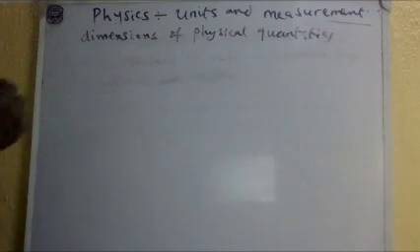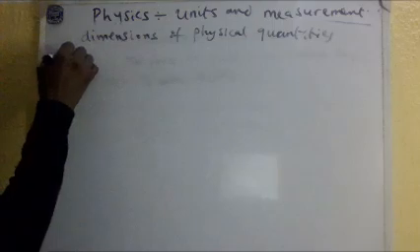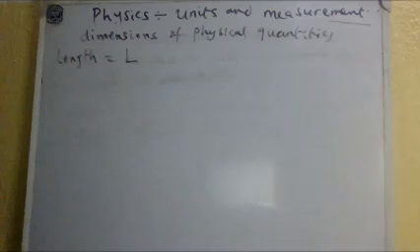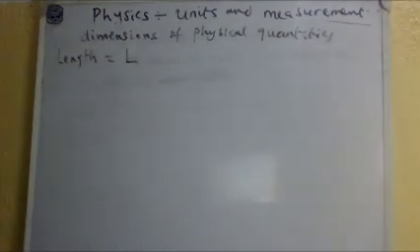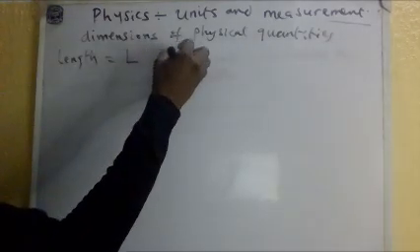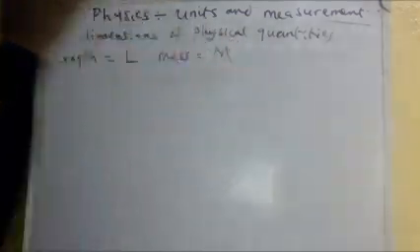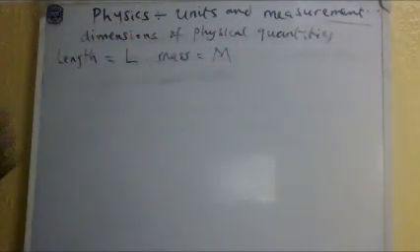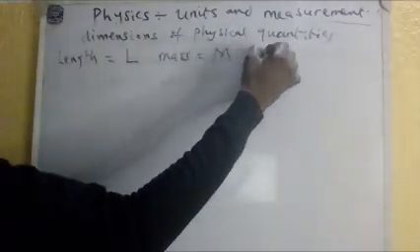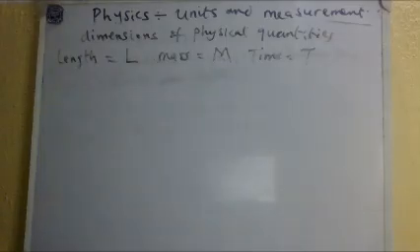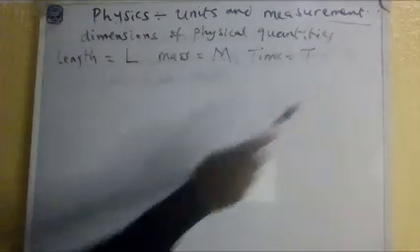So fundamental quantities: length is represented by L, if you want to use dimensions to do it. Then mass is M, big M. Then time is T, big T. Remember I said that all these are fundamental quantities.